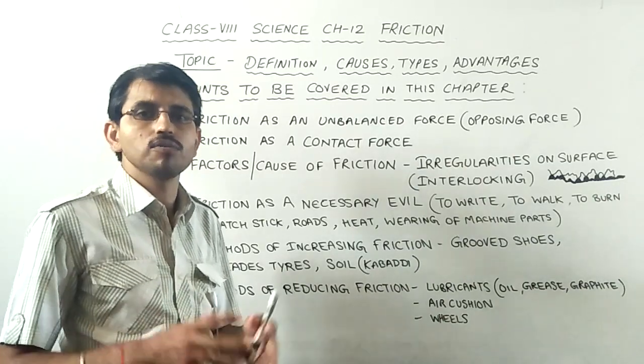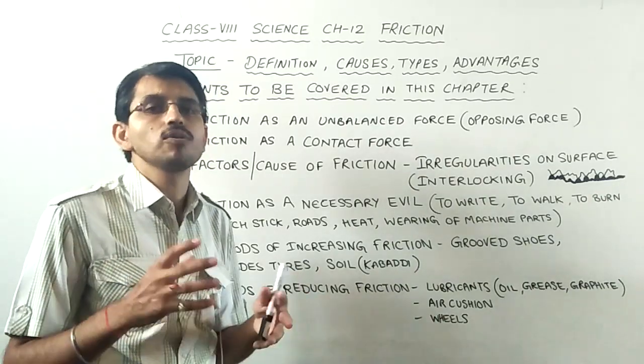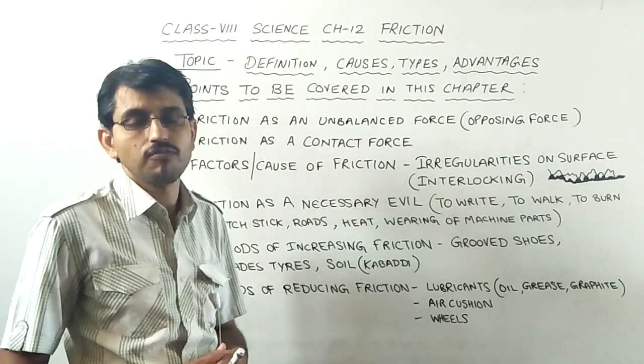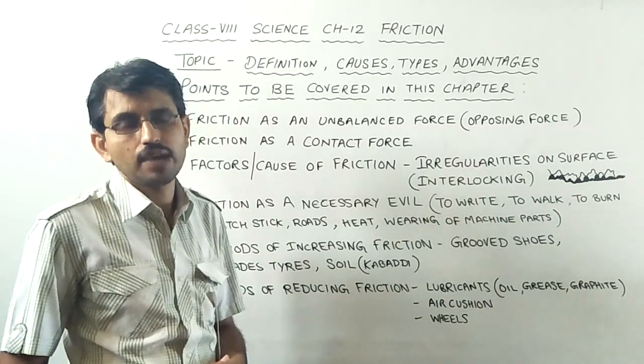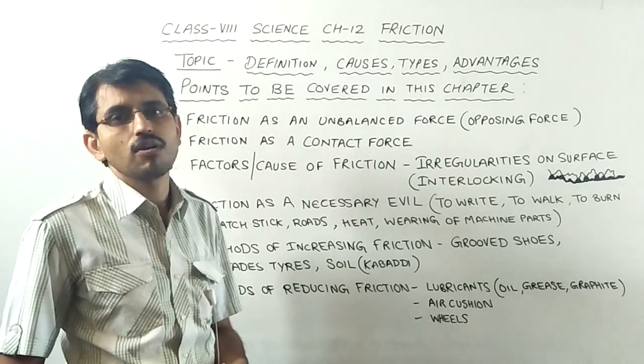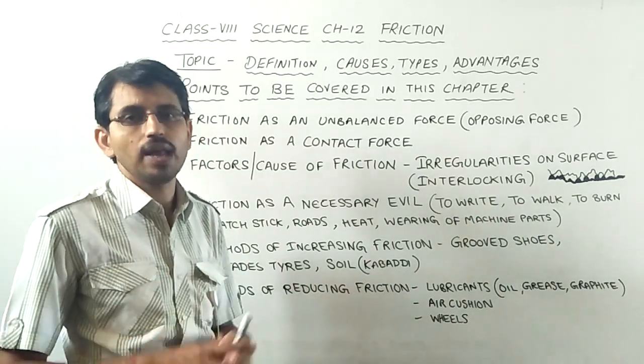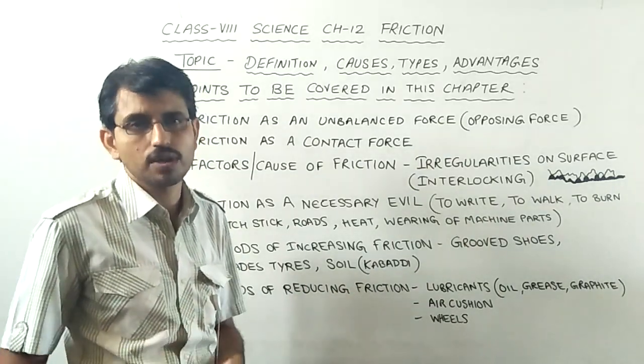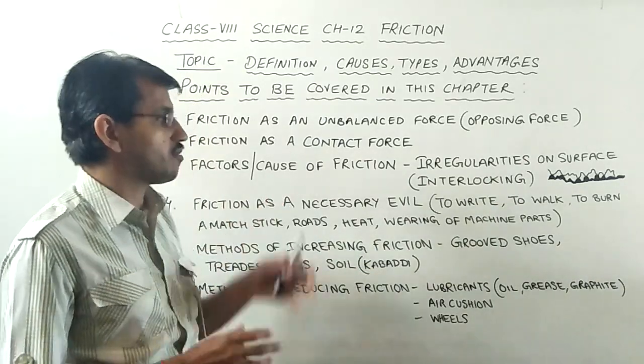So this is the main cause of friction, that is, irregularities on the surfaces which cause interlocking. If the interlocking is less, friction can easily be overcome. If the interlocking is large, then you need to apply larger force to overcome that friction. This is the main cause of friction.